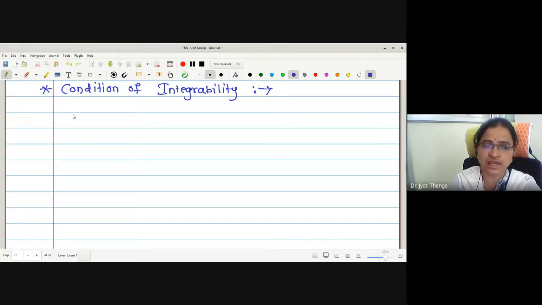And this condition is established in two different forms. Here we will write the first form of the condition of integrability first.